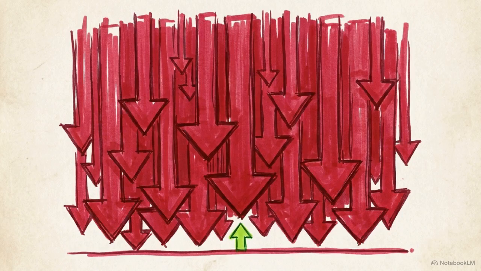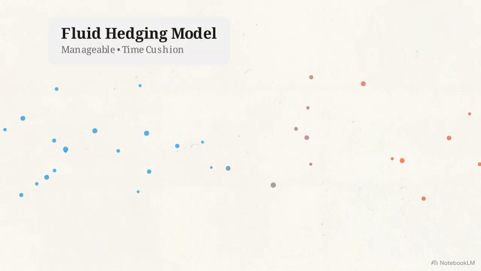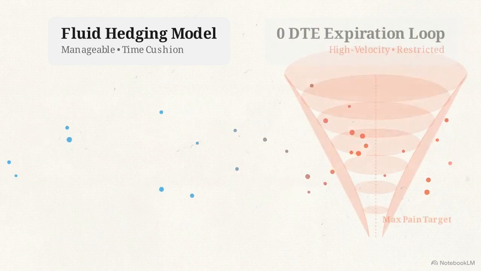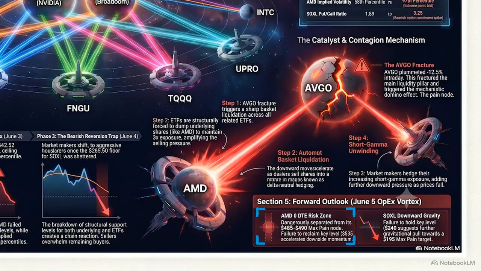Moving into the Friday, June 5th open, the market enters the terminal 0 days to expiration phase. In a 0 DTE environment, options positioning transitions from a fluid hedging model into a highly restricted, high-velocity expiration loop. This forward outlook isolates the risk vector for AMD.